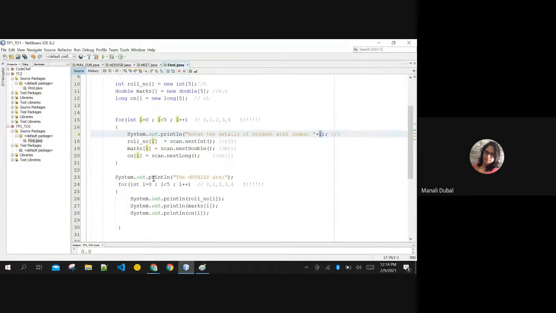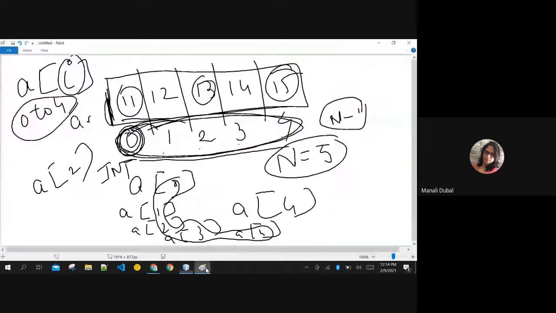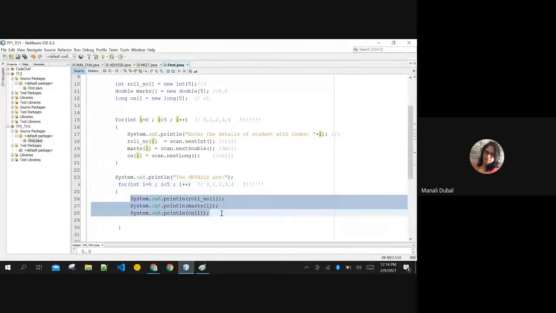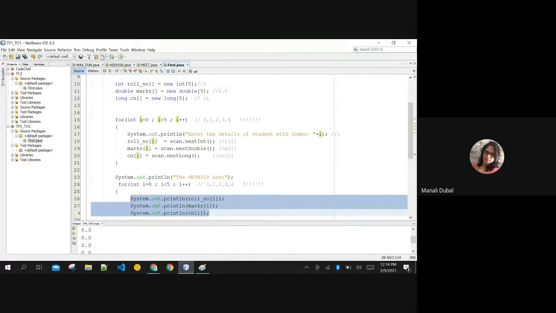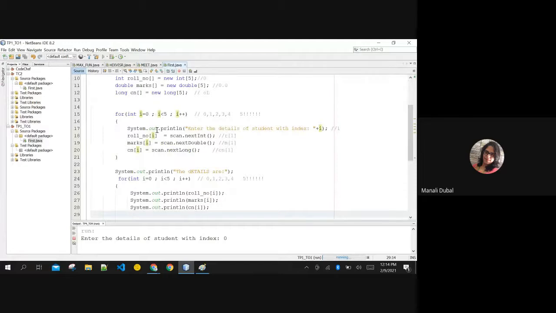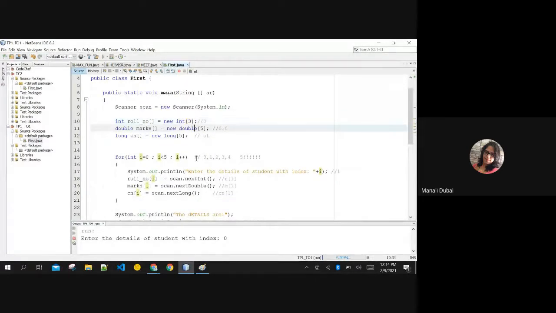Input is done. Then I am printing the details with the same loop, because with the same loop only you can index with the same method 0 to 4. With the same method you can index, you can input, you can print, you can do whatever with the same loop. If we see the output, let us run and see the output. For now I'm reducing the size, otherwise it is going to ask me this input 15 times. 3 arrays, each of 5 size, 15 times I have to enter details. I'm reducing the size to 3 just to show it to you.